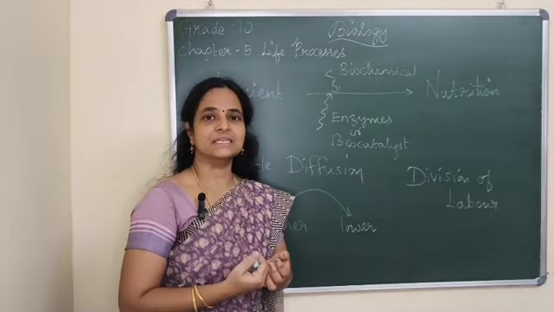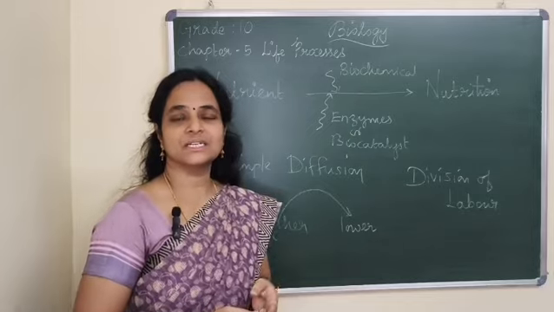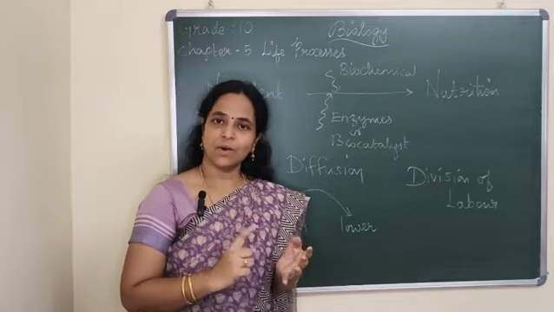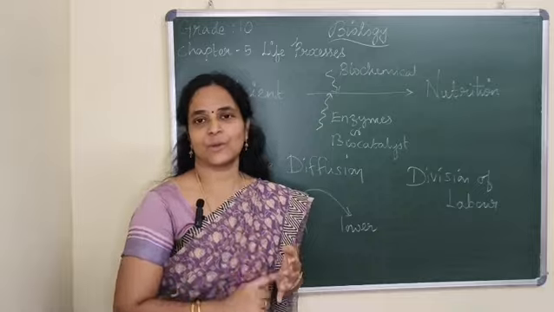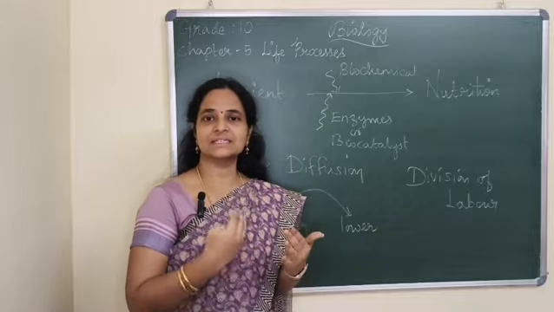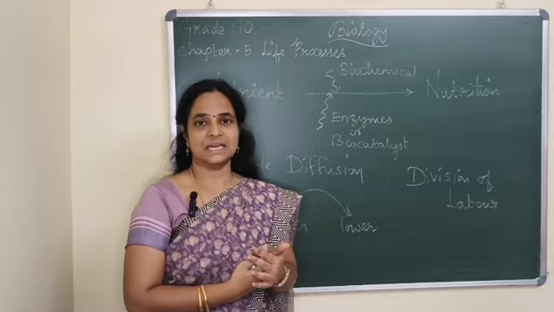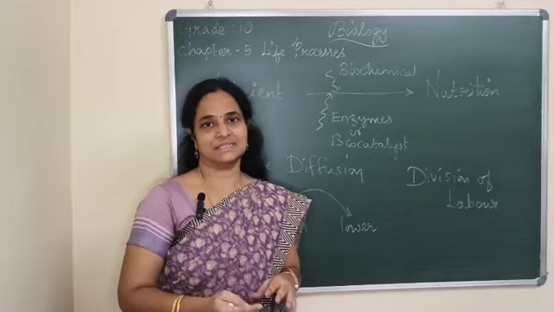Okay. So based on the availability of nutrients, based on organisms obtaining energy, we classify nutrition into two types. They are autotrophic nutrition and heterotrophic nutrition. So now let us discuss what is autotrophic nutrition in detail and heterotrophic in the next class. Okay.